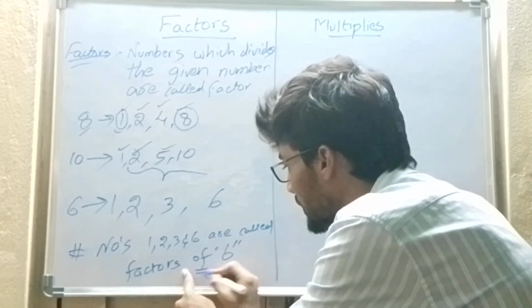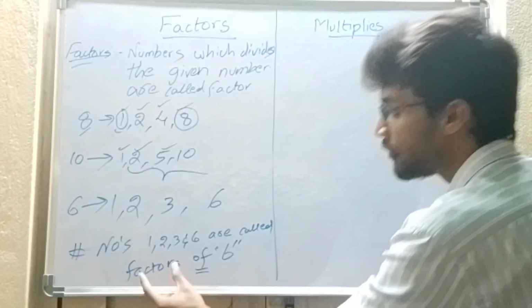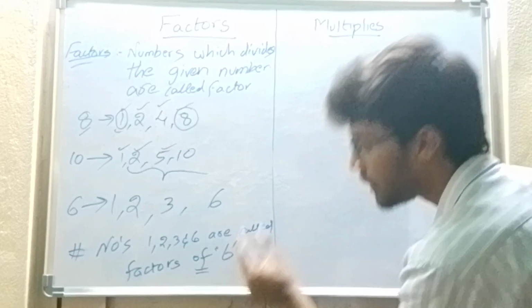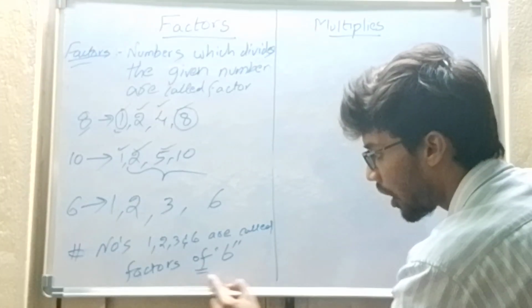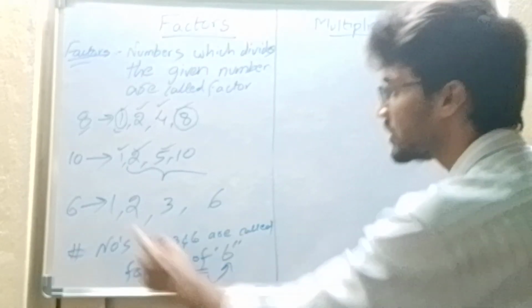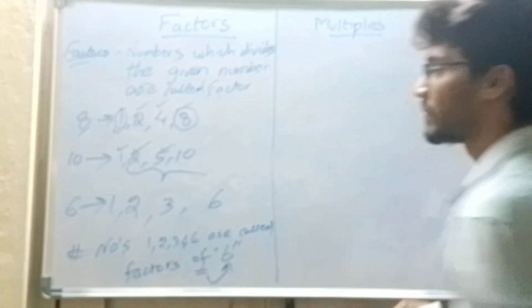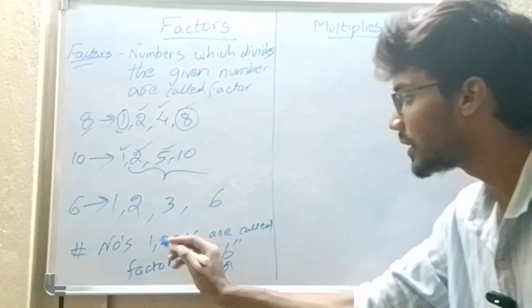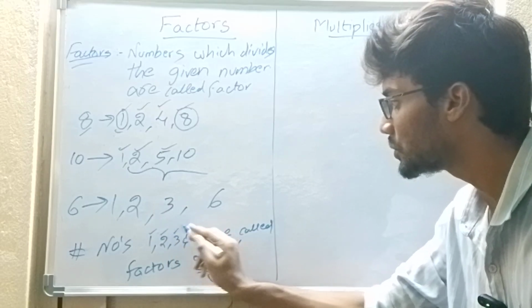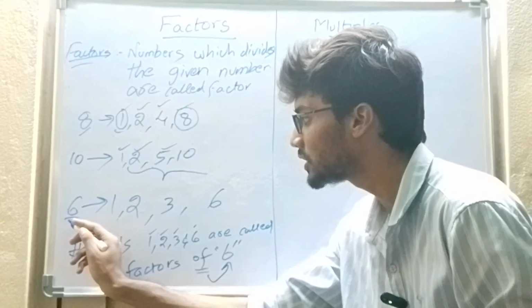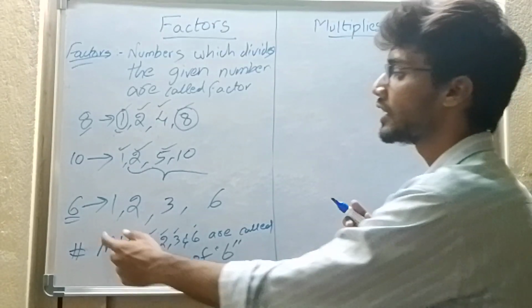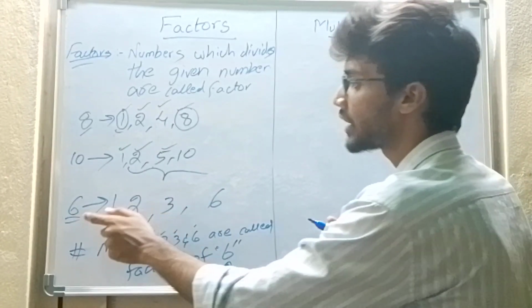So this one is very important. Factors of 6. What are the factors of that number? So 1, 2, 3 and 6 are called factors of 6. So these are the factors of 6. So there are no other numbers. Apart from 1, 2, 3 and 6, there are no other numbers which are going to divide the number 6. That's why only these four numbers are called the factors of 6.